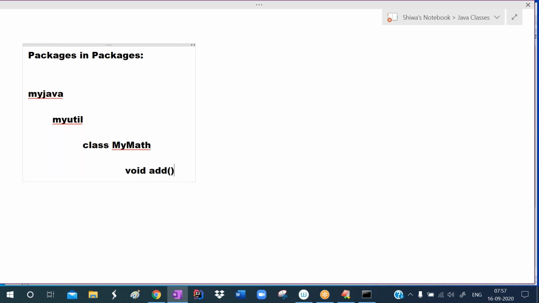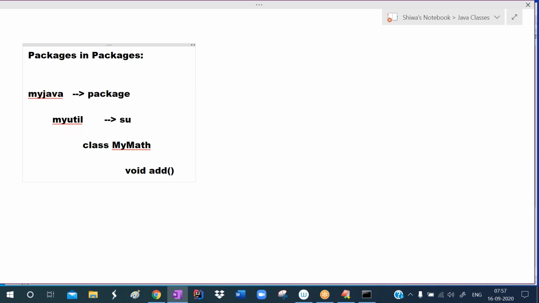So what is our task? We want to define a package in another package. The topic name is packages in packages, so defining a sub package in the package. My Java is a package. In the my Java package, I want to create my util sub package.